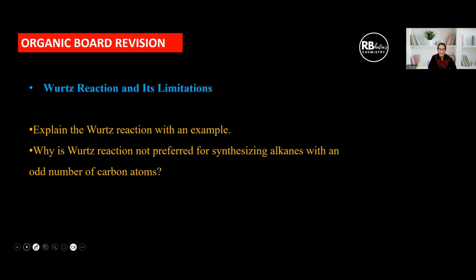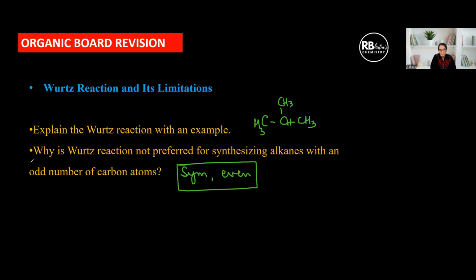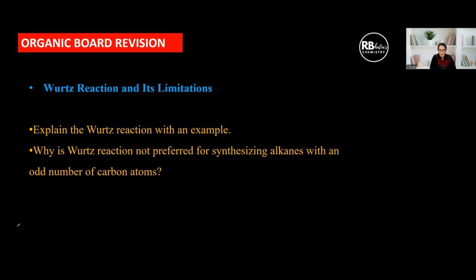Then Wurtz reaction. I have already told you Wurtz reaction. Write a note, an example, and why it is not preferred for synthesizing alkanes with an odd number of carbon atoms. You should be prepared with this. So Wurtz reaction is only used for symmetrical and even-numbered alkanes. So even something like isobutane cannot be prepared using Wurtz reaction. Why? Although it is even numbered, it is not symmetrical. So must remember symmetrical, even. Only these two types of alkanes can be prepared from alkyl halides using Wurtz reaction.